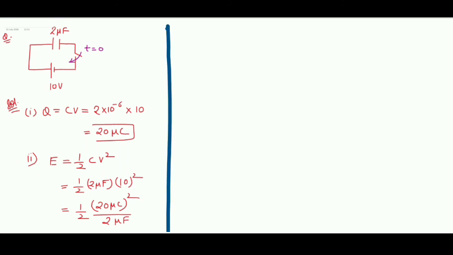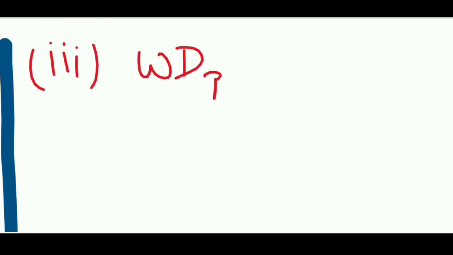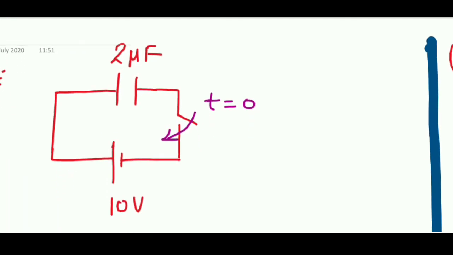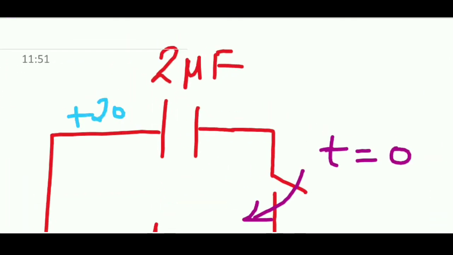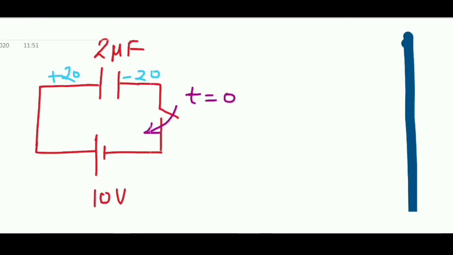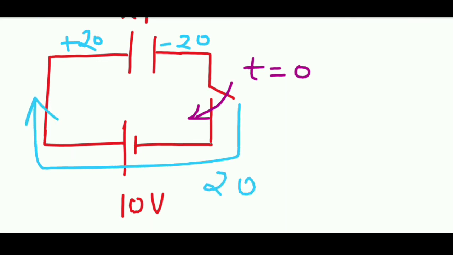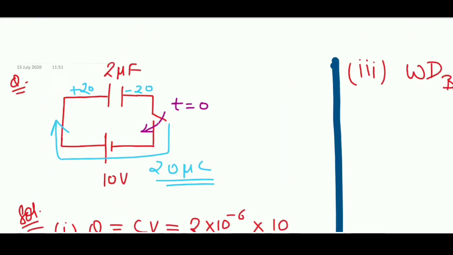Next part is work done by battery. How will you write it? First you have to figure out the charge flowing through the battery. As soon as you close the switch, the charge will start flowing, and it will flow until the charge on the plates has become 20 microcoulomb. So finally the charge on the plate will look something like this: plus 20 microcoulomb over here and minus 20 microcoulomb over here. So how much charge has flown? The charge which has flown through here is 20 microcoulomb.